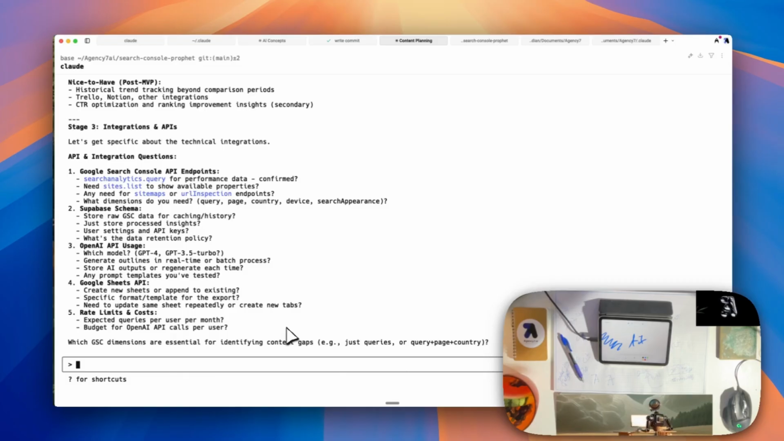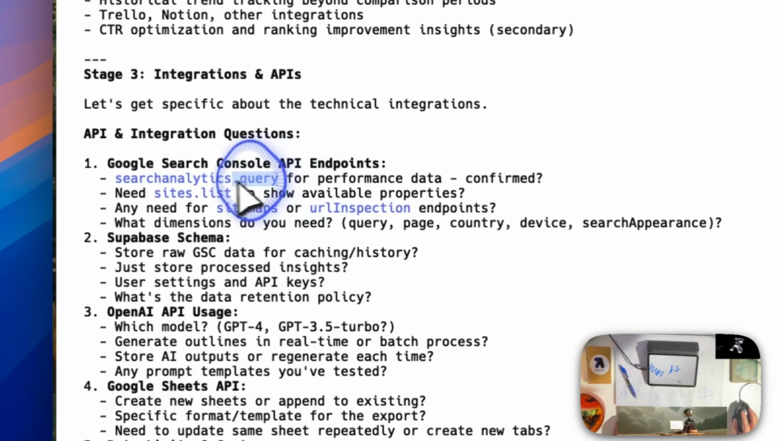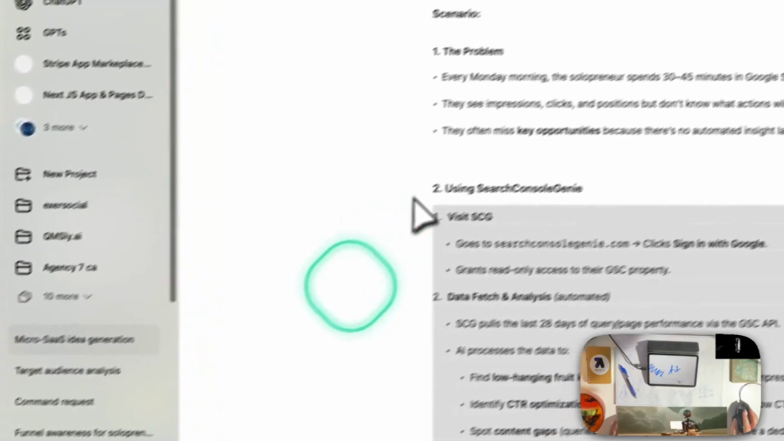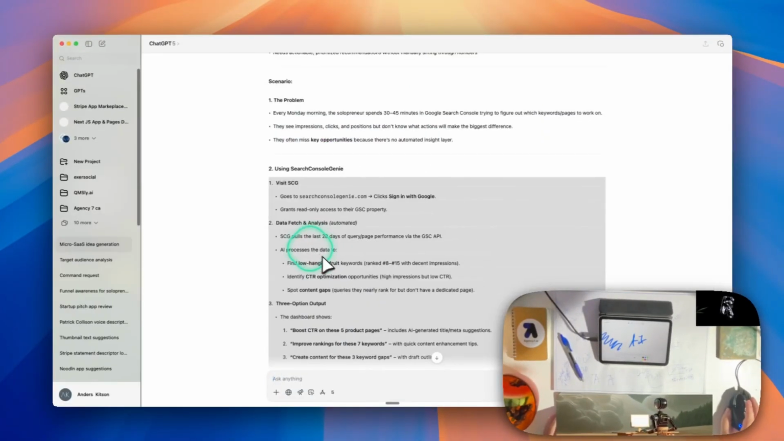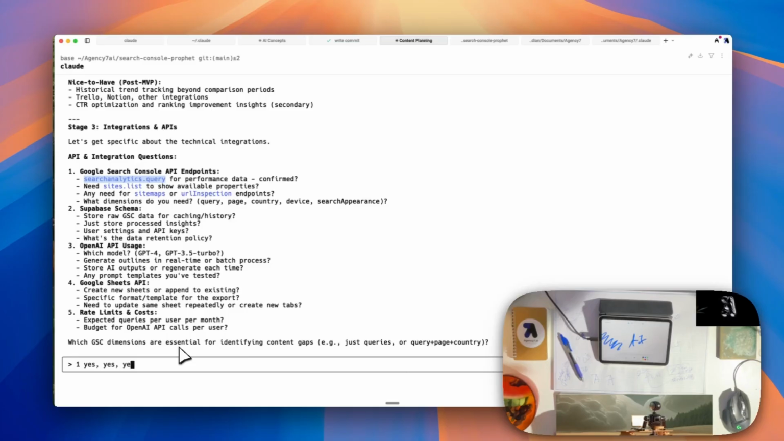Let's get specific about technical integrations. 1. Need sites.list. So search analytics.query for performance data to verify that. Search analytics.query requires authorization, site URL. So we're going to say yes. Well, that's possible, I guess. 2. Yes. Just our processed insights. Yes. 3. Yes. 4. Make it up.